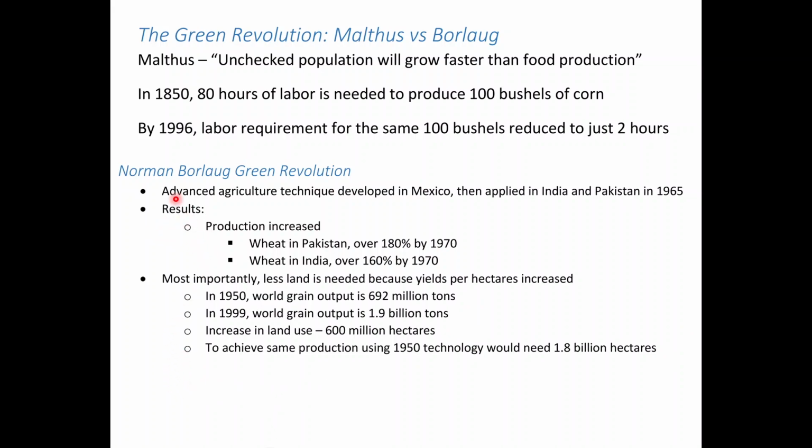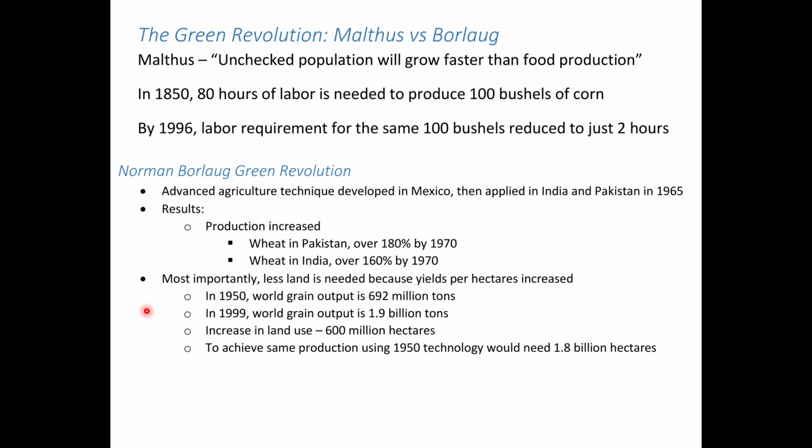But just looking at India and Pakistan, look at the achievement here. It's in a short time. This is just within 5 years. More than double: wheat in Pakistan more than double, India more than double.